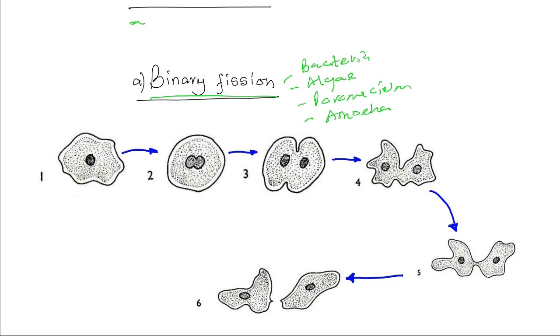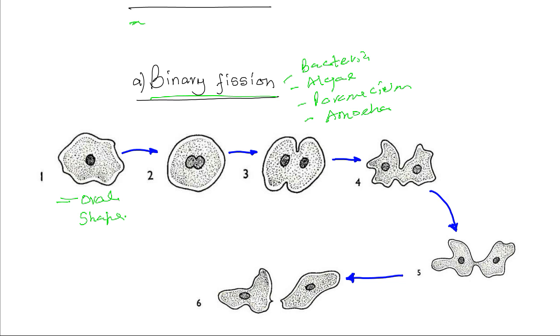Binary fission in amoeba begins with the replication of cellular materials such as the chromosomes and organelles, and then the pseudopodia retract and the amoeba attains an oval shape. So the first thing that happens is a retraction of this extension known as the pseudopodia, so that the amoeba becomes roughly oval in shape.